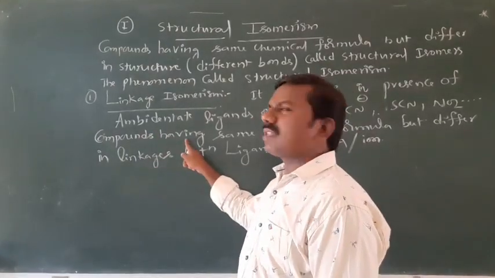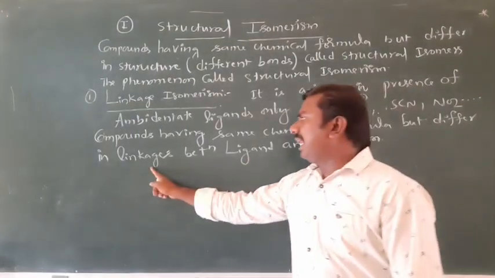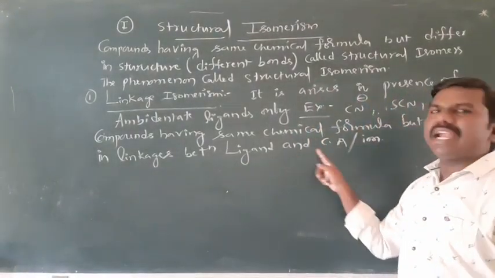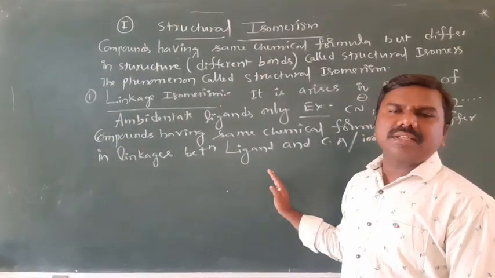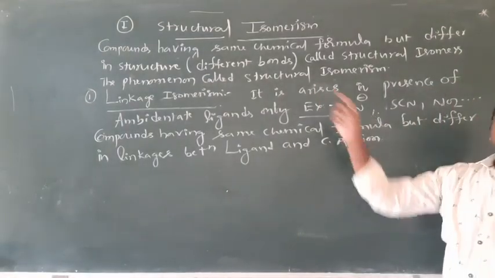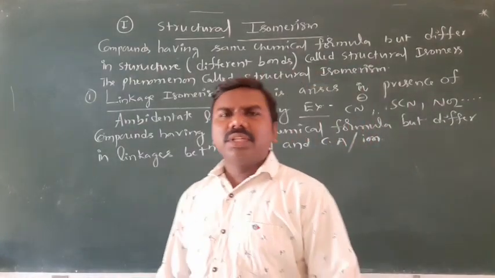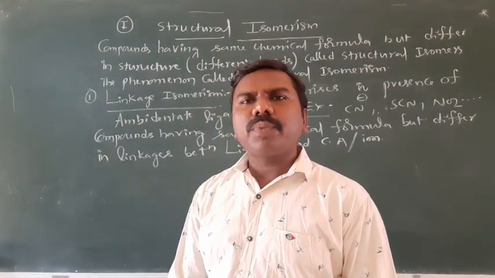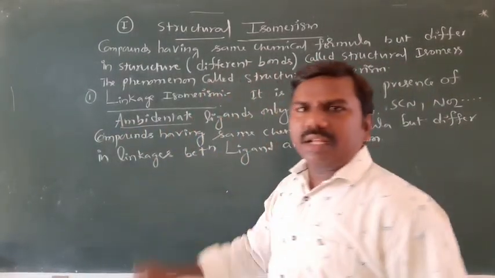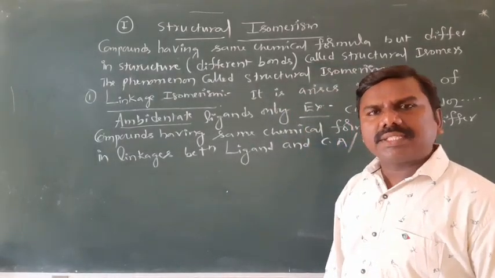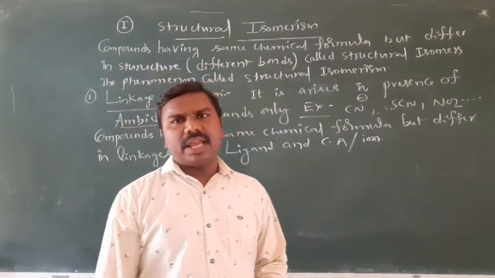Definition: compounds having the same chemical formula but differing in the linkage between ligand and central atom, nothing but the bond between ligand and central atom, are called linkage isomers. The condition for linkage isomerism is that it arises only in the presence of ambidentate ligands like CN minus, SCN, NO2, NO3.